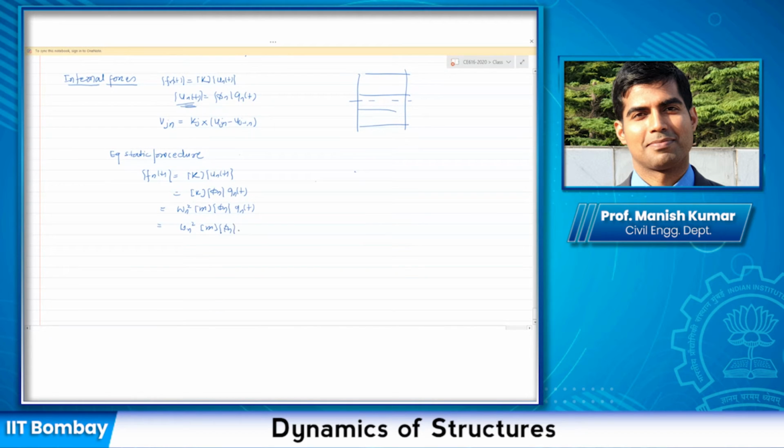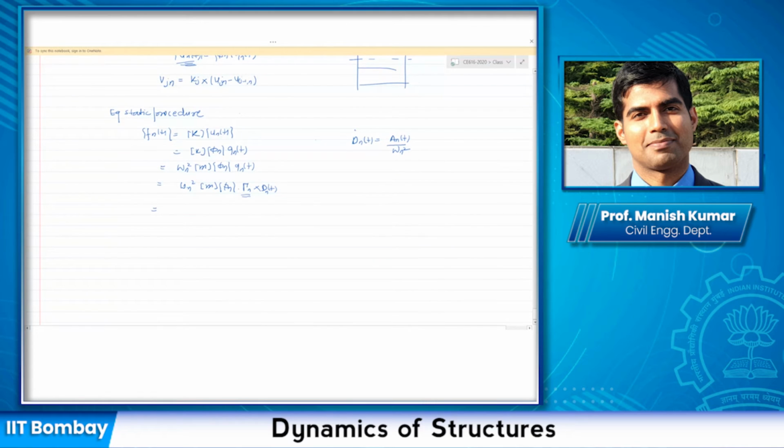If you look at Qn(t), it is nothing but always the modal participation factor gamma n times the D(t) that you obtain, where D(t) is the response of the single degree of freedom system without any factor gamma n, and let us call it Dn(t). It is also related to acceleration in the same mode. These are pseudo acceleration. Okay, utilizing this relationship, we can write down gamma n and omega n square and Dn(t) is basically An(t).